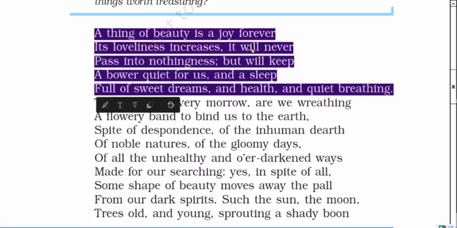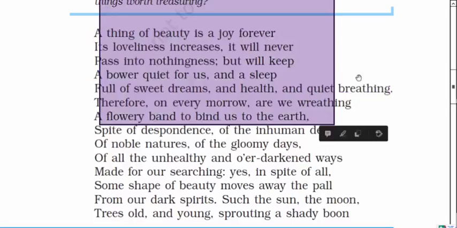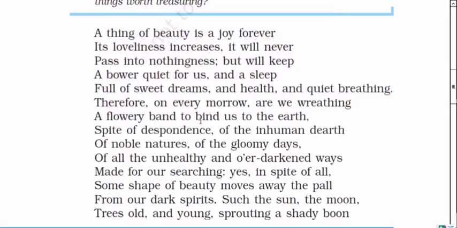On every morrow, the words refer to tomorrow. Therefore, on every morrow, we are wreathing a flowery band to bind us to the earth. So, despondence of the inner earth, of noble nature, of the gloomy days, of all the unhealthy and all darkened ways, made for our searching years, in spite of all.